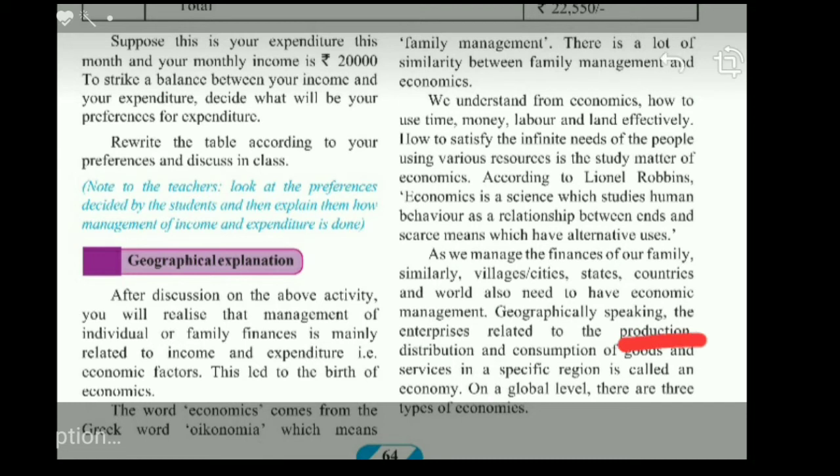what do you mean by production, distribution, and consumption. Production, to produce something, to manufacture something. Suppose you are manufacturing, say, television sets. So when you manufacture something, you are doing the work of production. Now when you have produced something, you need to distribute the same.